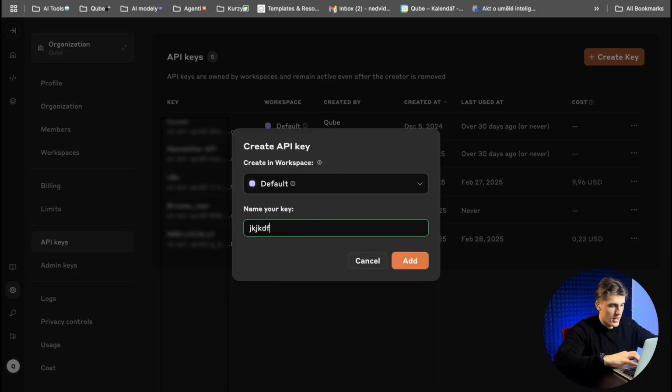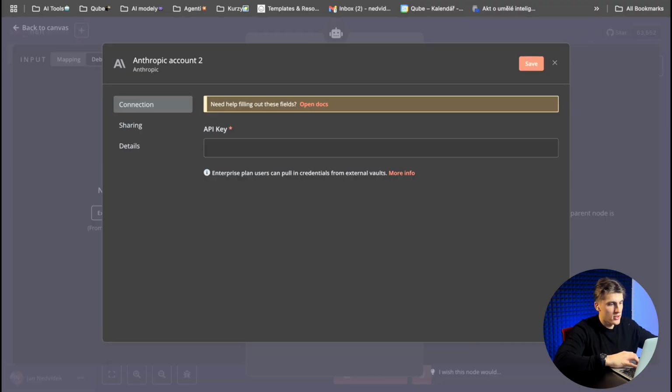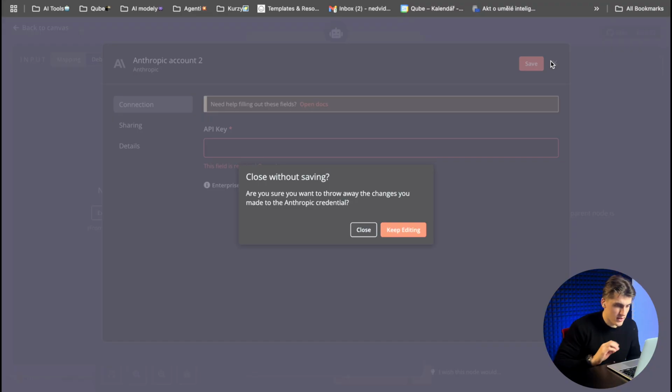Here you will put a name, click on add, and you will create your API key. If I do it like that, I click on add, and here I can copy my API key and put it into n8n. But I won't do it because I already have it. If you put it in like that and click on save, everything is ready and you can work, okay? But I will use it as it is because I already have my connection.